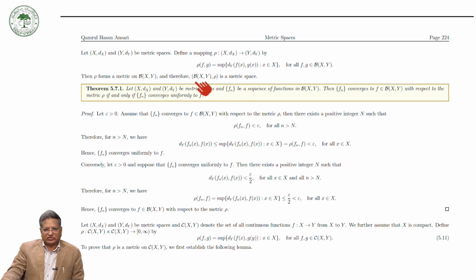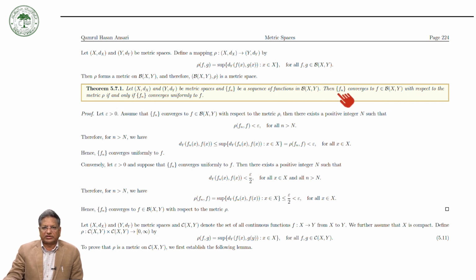So when we say that this sequence converges to f, it converges in the usual sense as we have seen earlier, because here B(X,Y) is a metric space. So the sequence f_n converges to f means that it is the convergence in the metric space, with respect to the metric rho.